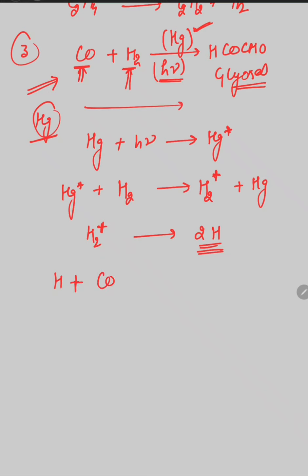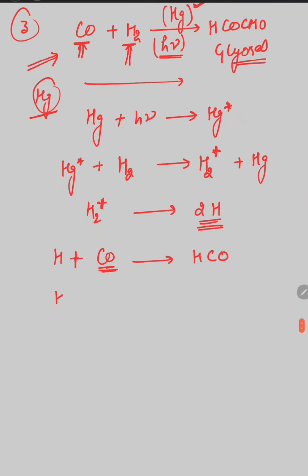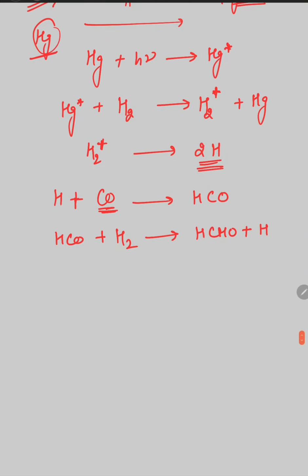atoms then react with the second reactant, carbon monoxide, and there is a formation of HCO as a free radical. Okay. And this HCO molecule then again reacts with hydrogen, and there is a formation of formaldehyde plus nascent hydrogen is removed. Okay. And there are several possibilities by which HCO will react.